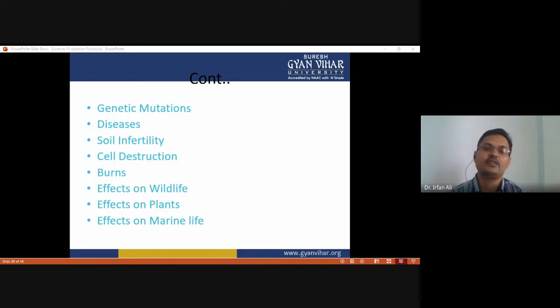Other diseases include leukemia, anemia, hemorrhage, reduction in the lifespan leading to premature aging and premature death, as well as other diseases like cardiovascular complications, caused by the radiation pollution, and even the effect on the bone marrow, so that the production of RBC is affected.